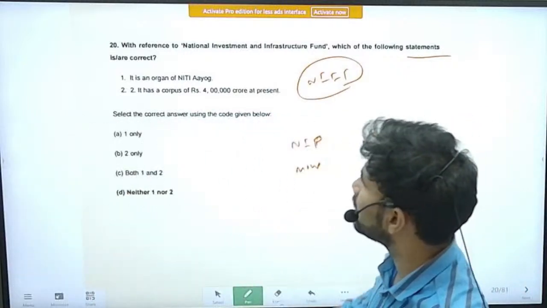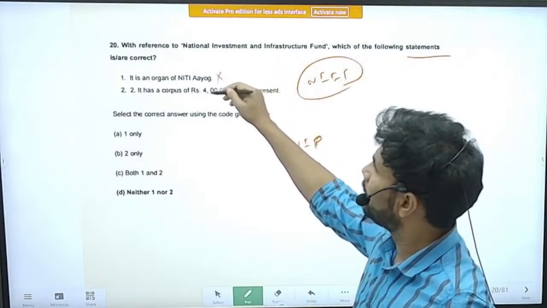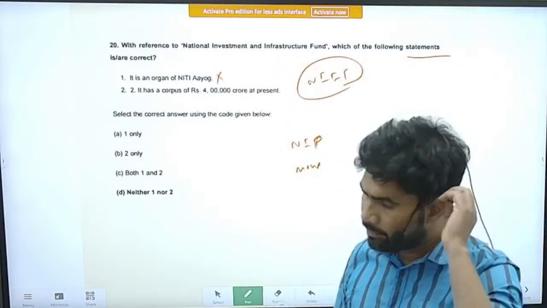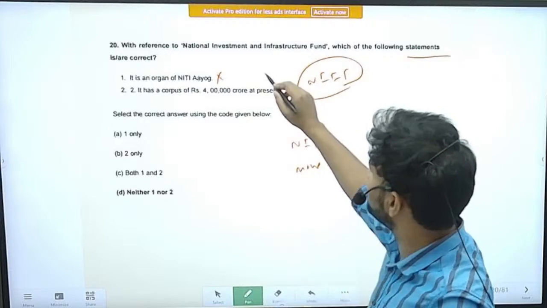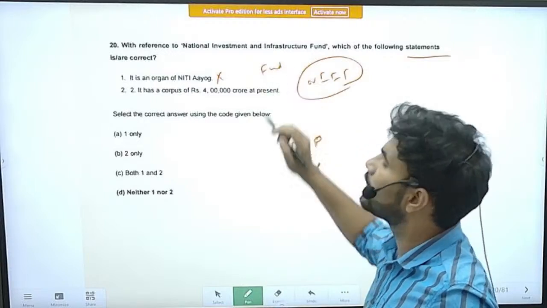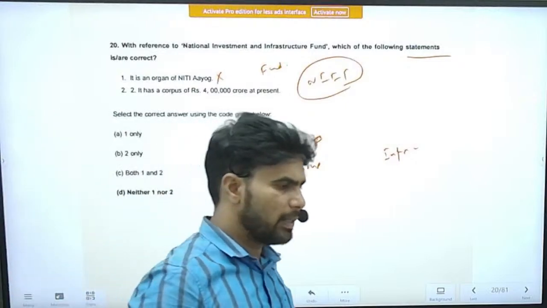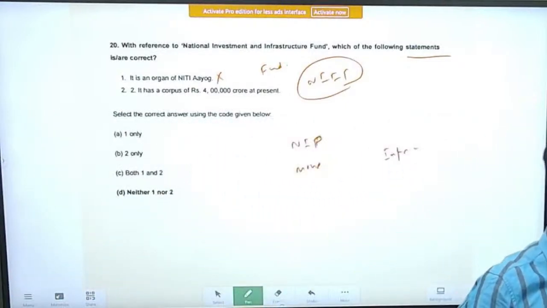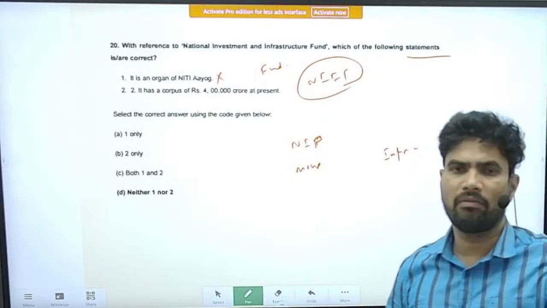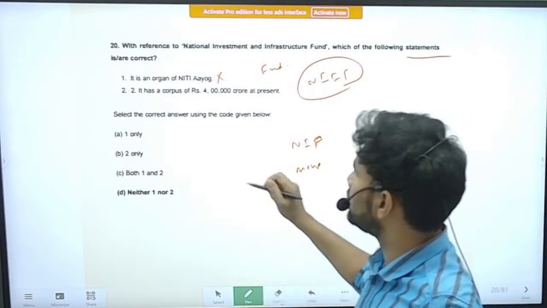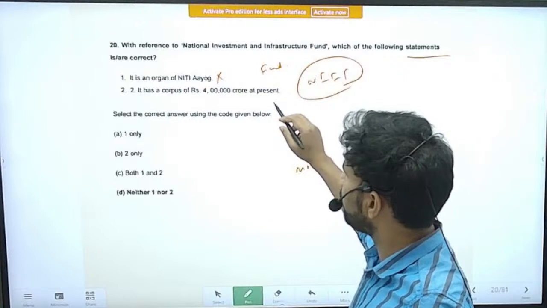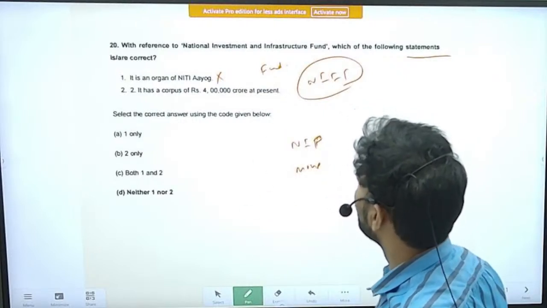Okay. Statement one: it is an organ of Niti Aayog. No, it is not at all an organ of Niti Aayog. It is just a fund that has been created. So loans have been advanced to whatever companies are taking part in the building of infrastructure. That's it. Statement two: it has a corpus of 4 lakh crores at present.